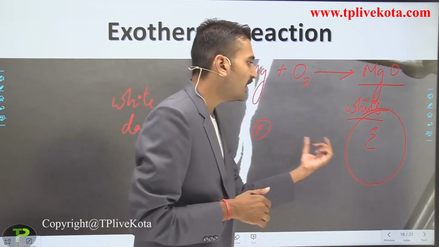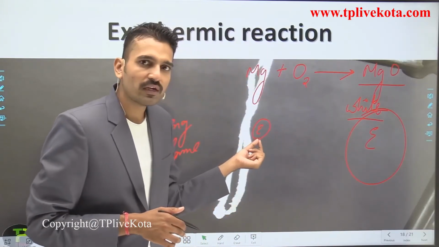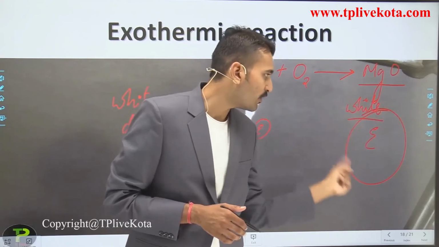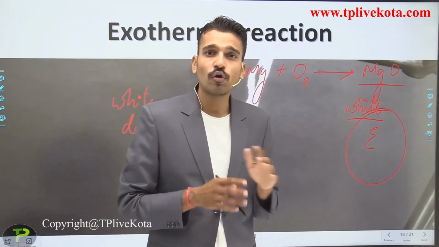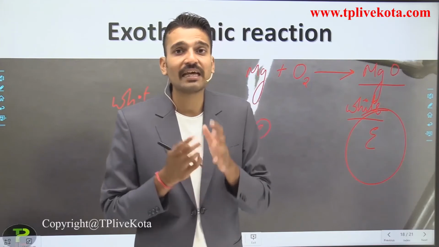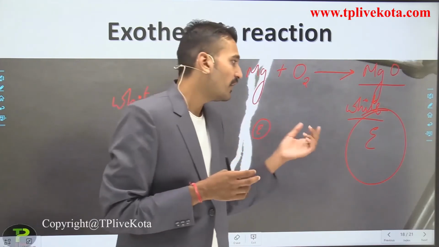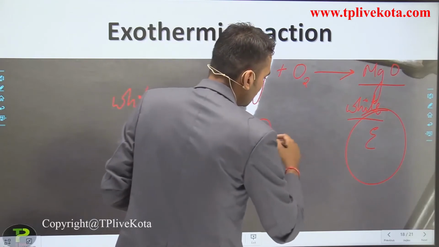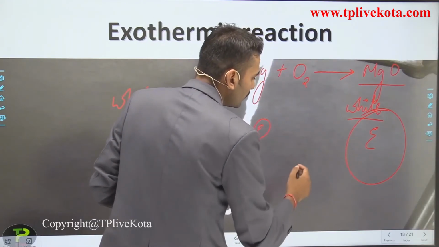So what is the net change? Here a very small amount of energy is needed, but at the product side a very large amount of energy is released. So the overall reaction is exothermic, because when I subtract this from this, I get a negative.